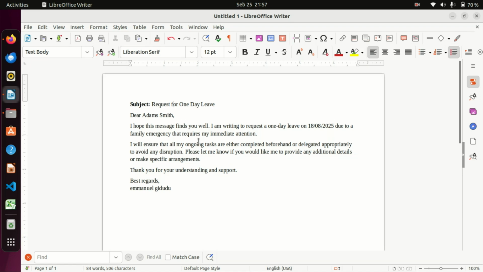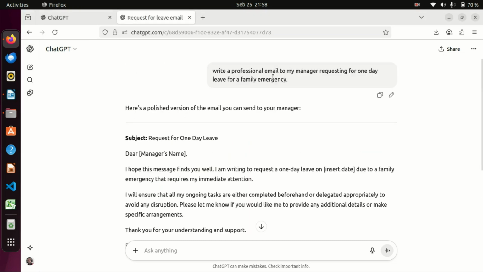Now that is, be specific. Instead of writing vague content, be specific. Now provide context. Mention your role, the recipient, and the goal. For example, in this prompt we said we are writing it to the manager. That's in the first case. And then what is the goal? It is for an emergency family leave. And then the recipient was included, that is the manager. And then I think that is all. You can even include your name and say my name is so and so. I want to write a professional email to my manager requesting for 1 day leave for family emergency.